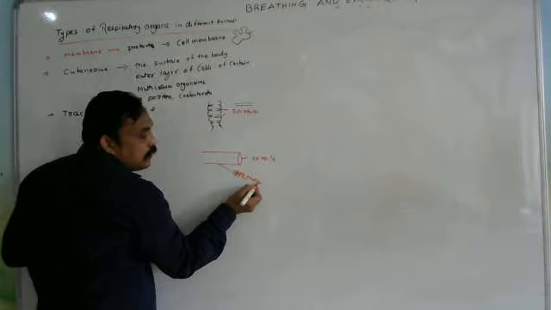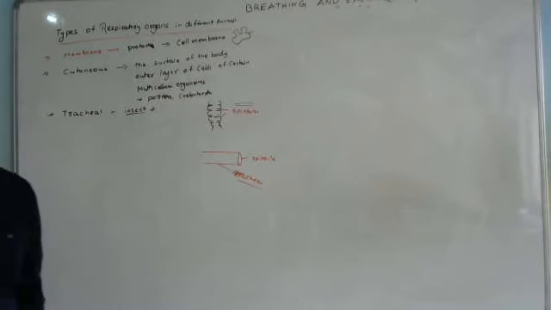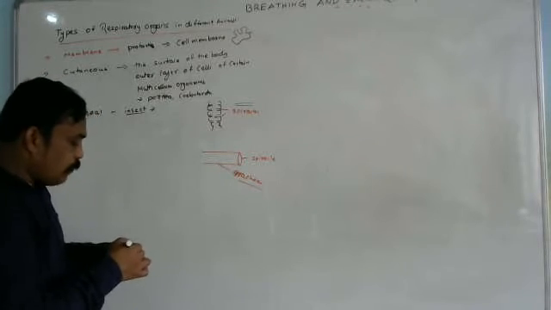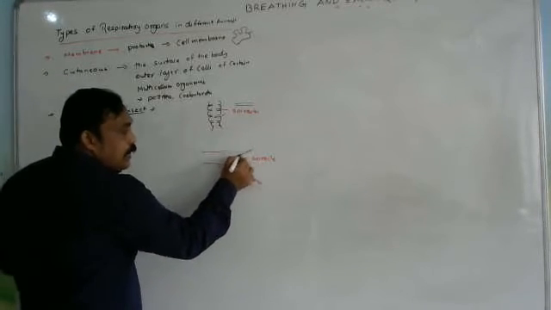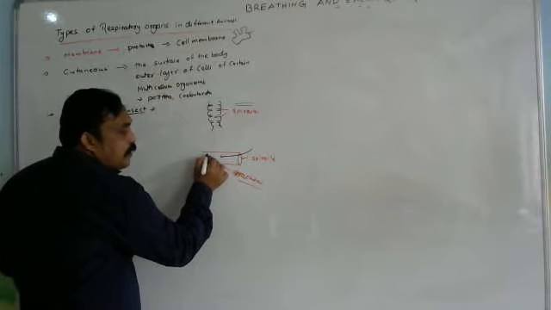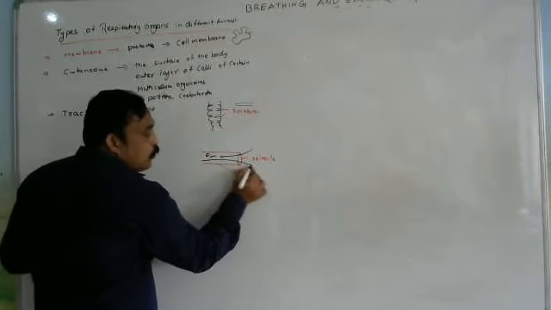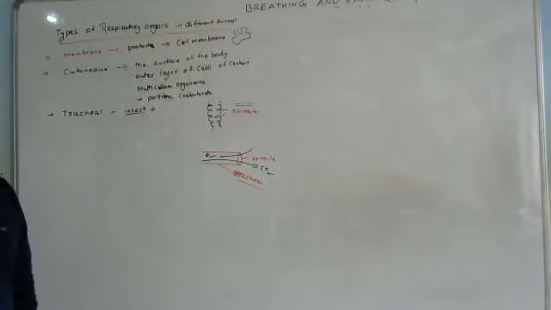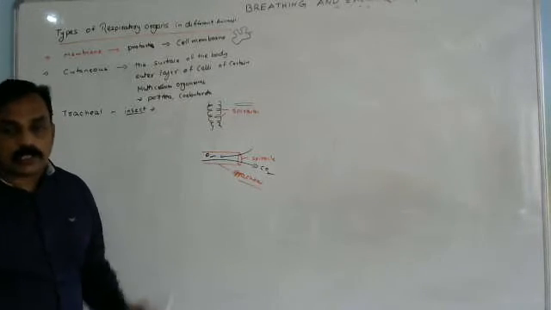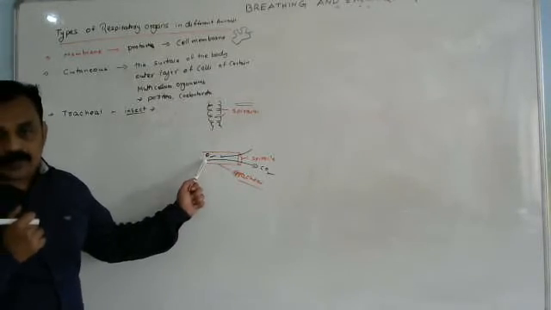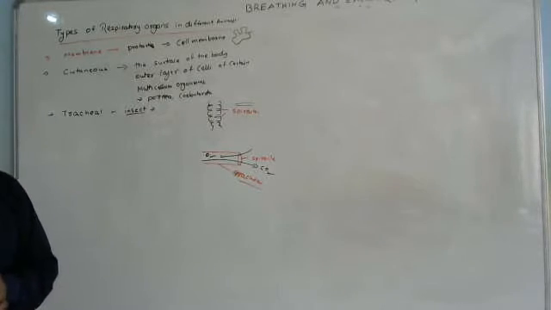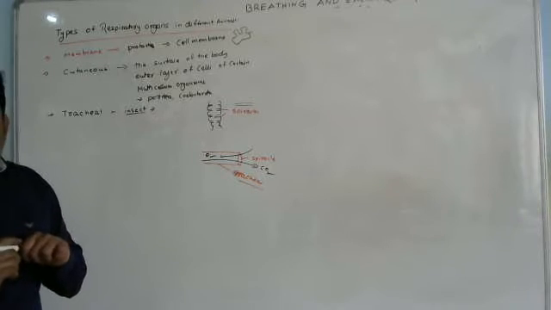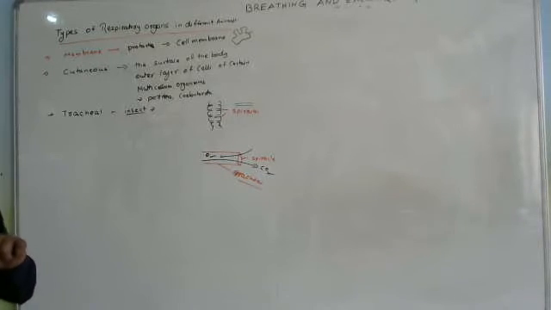In some insects, tracheal respiration occurs. What is the meaning of tracheal respiration? Oxygen enters into the body through the tracheae, and carbon dioxide goes outside the body through the trachea. Trachea means channels or tube-like structures. We observe the tracheal system in insects. Most of the Arthropoda have which type of respiratory system? Tracheal system.